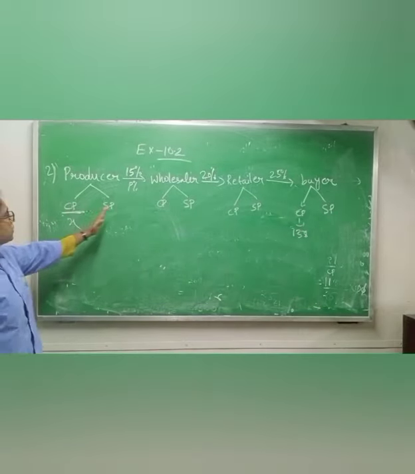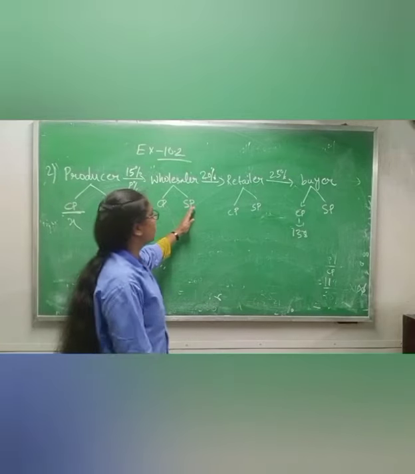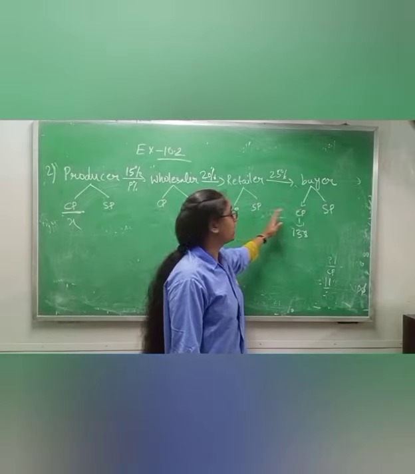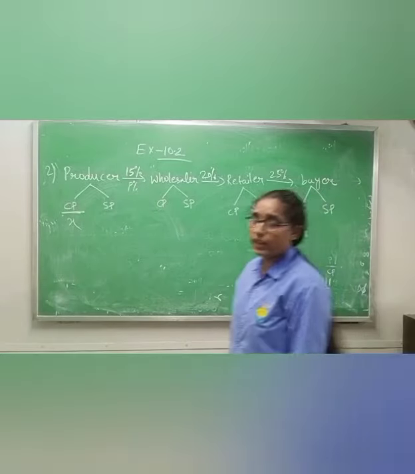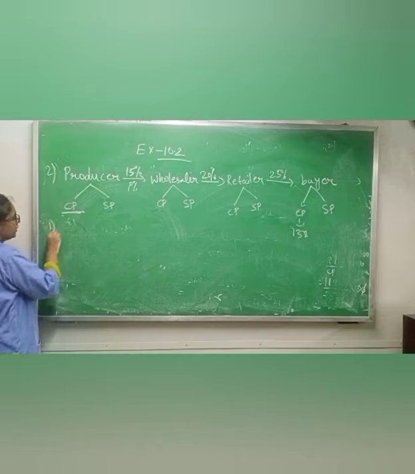See, we have to first find the selling price of producer, then selling price of wholesaler, then selling price of retailer, then we can say selling price of retailer is equal to cost price of buyer, then we can equalize this one. So it is a little bit lengthy process, please concentrate here.